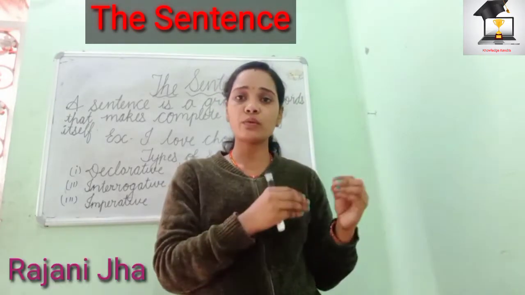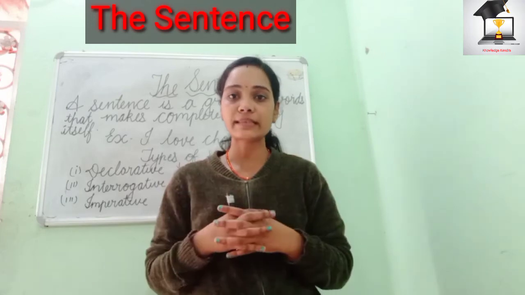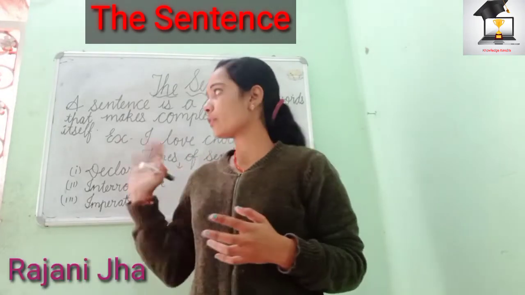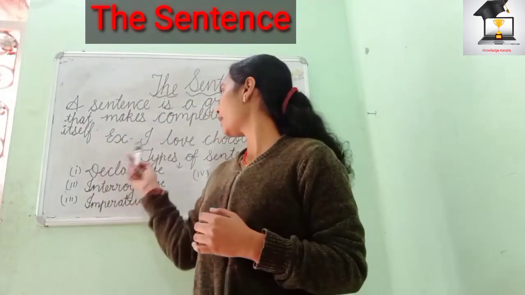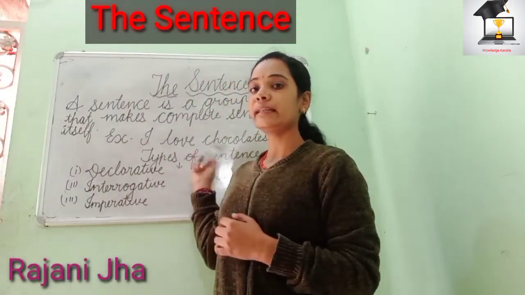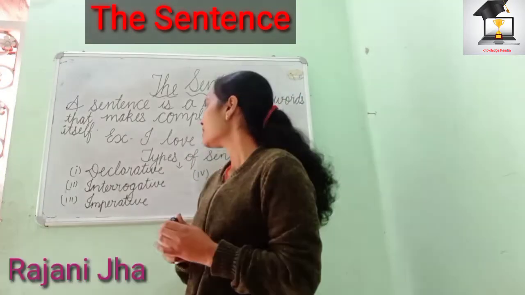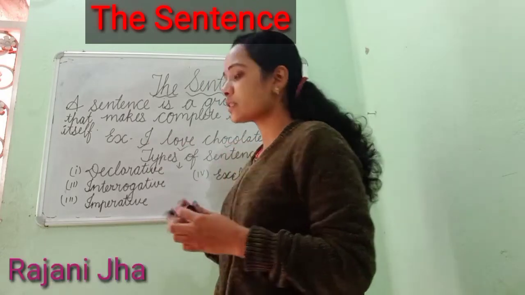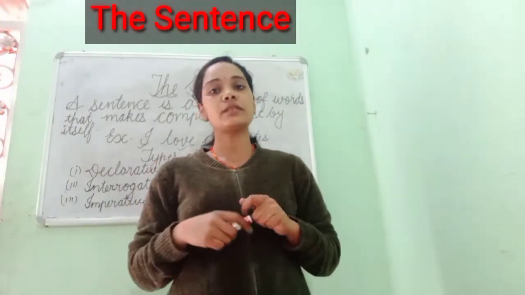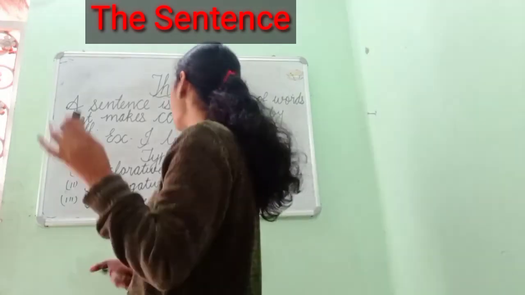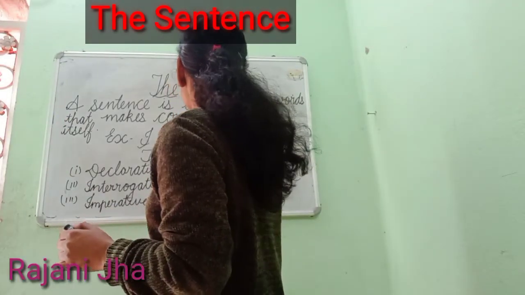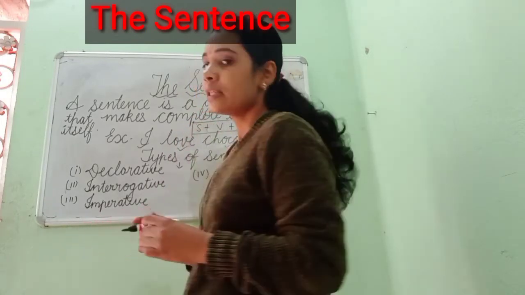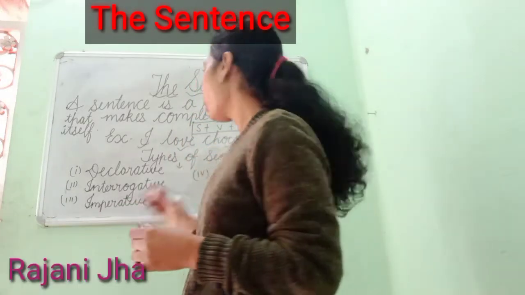So we can say a combination of words or group of words which has a complete sense by itself is called a sentence. So the definition is clear. For example, I have written here, I love chocolates. Here you can see the subject is there, the verb love is there, and the object is there. So these are the main parts of a sentence: subject, verb and object. Basically, subject and verb are compulsory and object is optional.